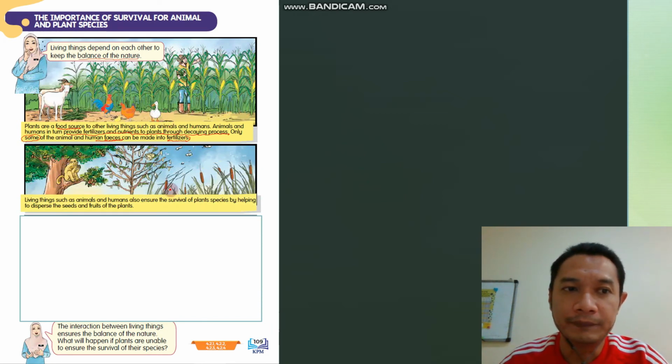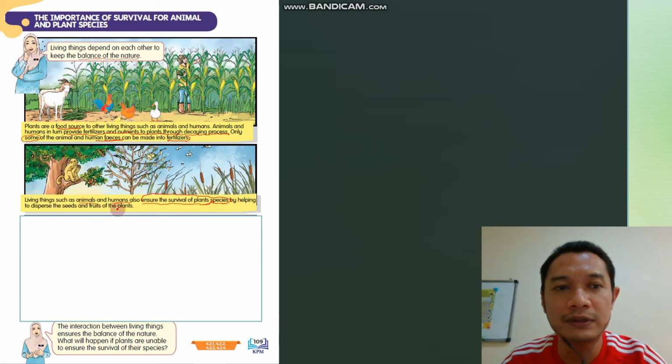Number 2, living things such as animals and human also ensure the survival of plant species. Haiwan dan manusia ni juga memastikan kemandirian tumbuh-tumbuhan ni by helping to disperse the seed and fruit of the plant.